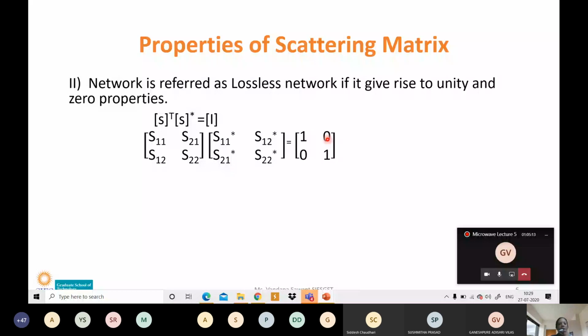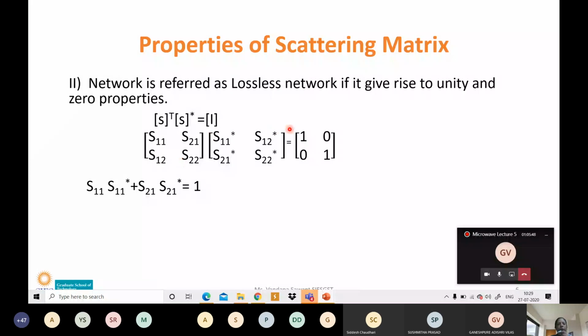So the equation we get is S11 multiplied by S11 complex conjugate plus S21 multiplied by S21 complex conjugate is equal to 1. This is the first equation we get from the multiplication of these matrices.